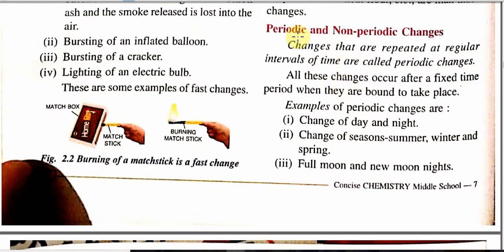Similarly, there are periodic and non-periodic changes. Changes that are repeated at regular intervals of time again and again are periodic changes, like change of day and night. It means after each day there is a night, and after each night there is a day. Similarly, change of season, winter, summer, spring, they all come at regular intervals each year.